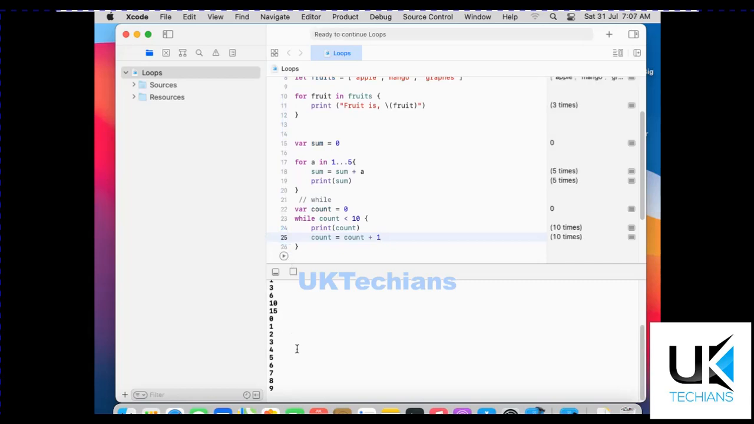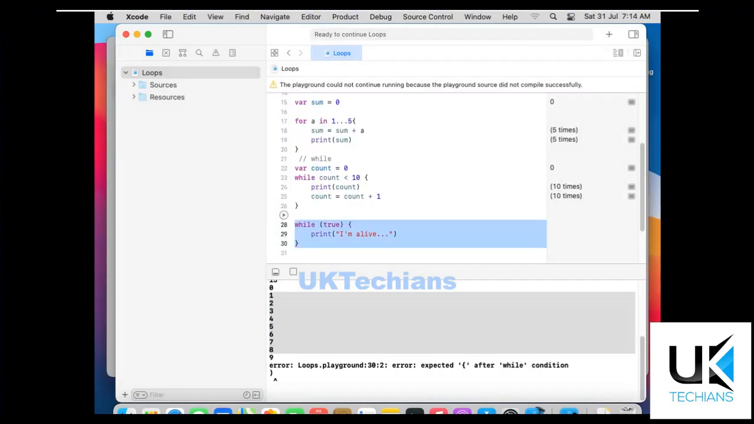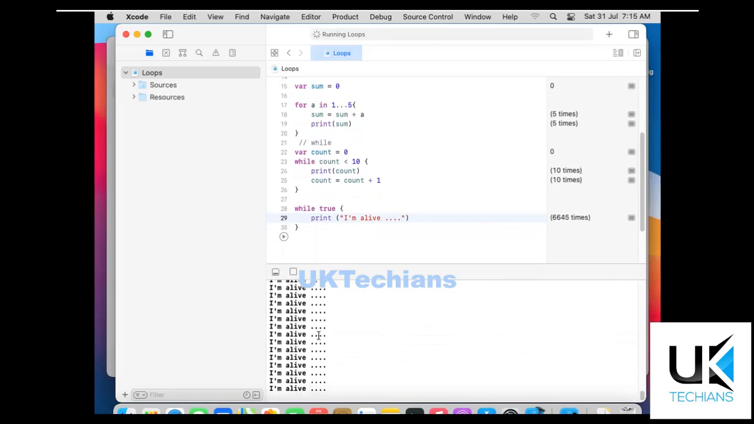So it prints the count value. Let's say we have to use a loop that will never end. We use the true condition here, so the loop will never end, and we will print "I am alive". So it's printing "I am alive" multiple times, infinite times, until the loop ends. Using while true means we are using an infinite loop. So I don't want to use it for now.